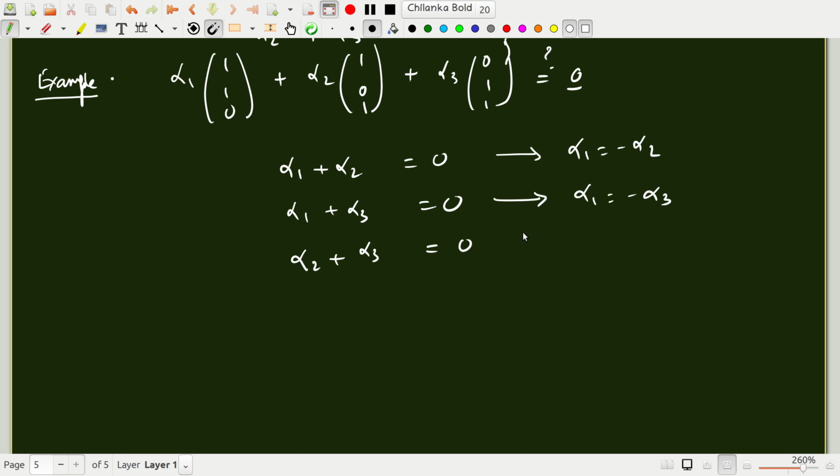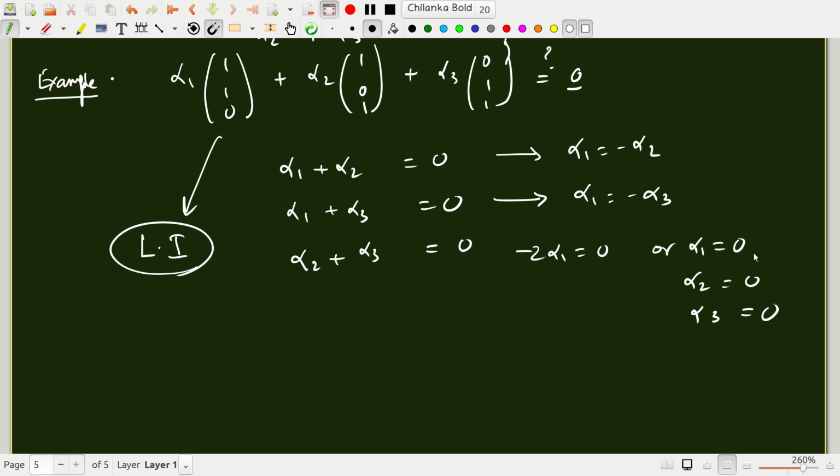Okay, so if I substitute this back out here, you have minus alpha 1, because alpha 2 is minus alpha 1, alpha 3 is minus alpha 1. So you'll get minus 2 alpha 1 is 0, or alpha 1 is 0. From these equations, that means that alpha 2 is 0, alpha 3 is 0. So that means that these three vectors are linearly independent, because we get only the trivial solution for alpha 1, alpha 2, alpha 3.